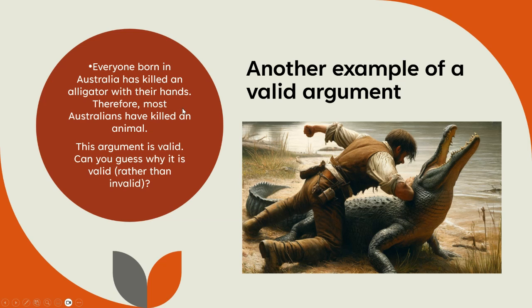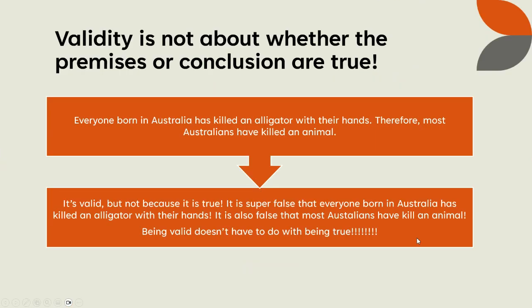Here's another one. Everyone born in Australia has killed an alligator with their hands. Therefore, most Australians have killed an animal. This is a valid argument, and now I want you to take a guess. Why is this argument valid? It's not about it being true. Everything in this argument is false. Everyone born in Australia has definitely not killed an alligator with their hands. That's super false. It's also false that most Australians have killed an animal. None of it's true, but it's still valid. How is that possible?